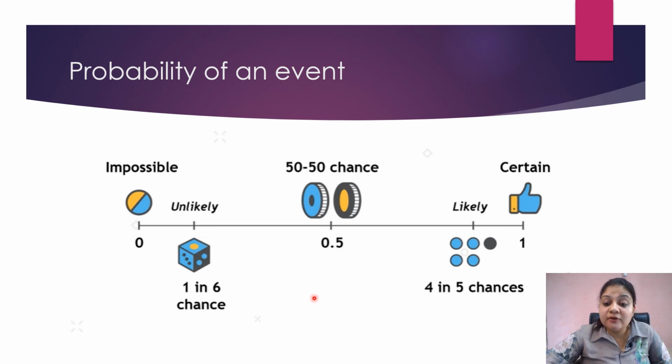If I take the example of tossing a coin, either I will get heads or I will get tails. So the probability of getting both is equal, and I say the probability is 50% or 0.5. Similarly, take an example of a software company where, out of 5 people, 4 are software engineers. So the chance of picking a software engineer is 4 by 5. So it is a likely event. And something very certain, let's say the sun rising from the east. This is a certain event, and its probability is 1.